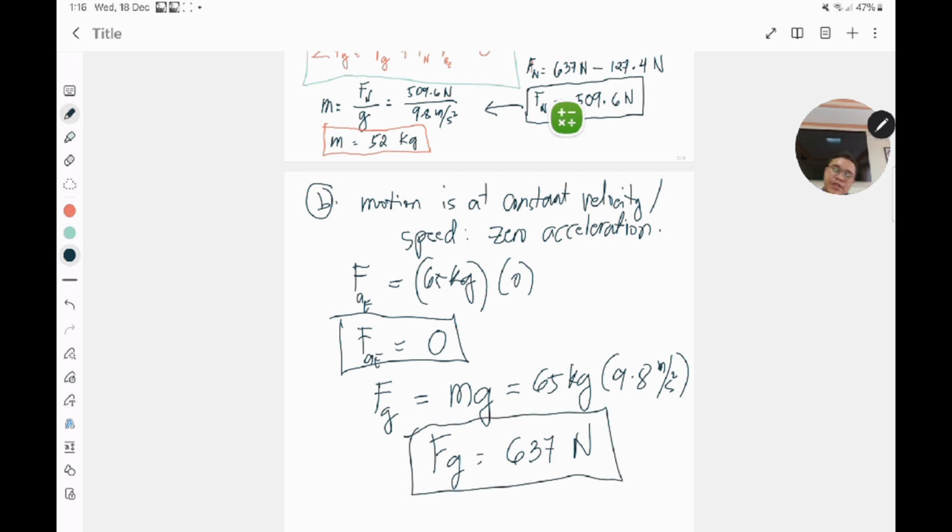So what does this imply? You will not feel any weightlessness if the elevator is traveling at a constant speed. You will only feel weightlessness if there is an acceleration, because if there is an acceleration, then technically there is a net force due to the elevator's acceleration. Okay? And I hope that you have learned something from this example for our case number 5.